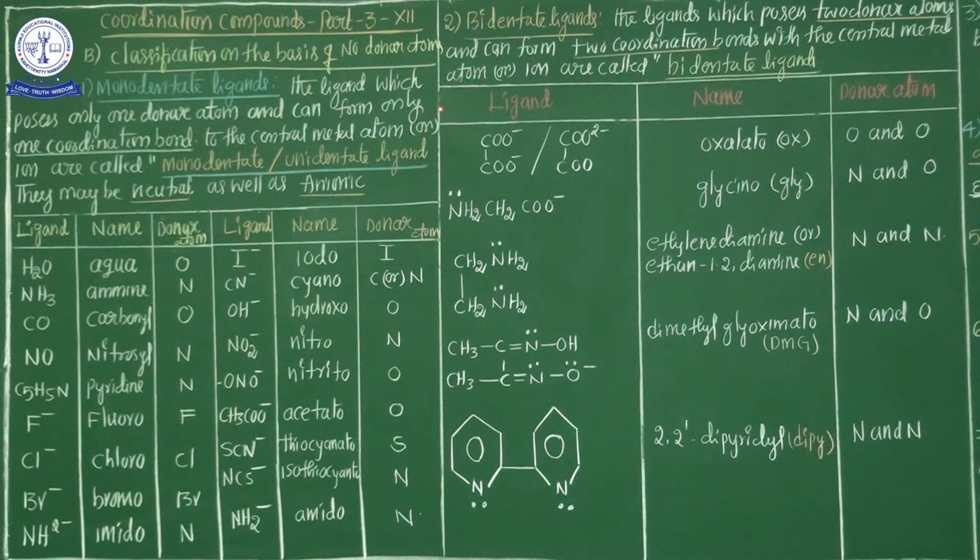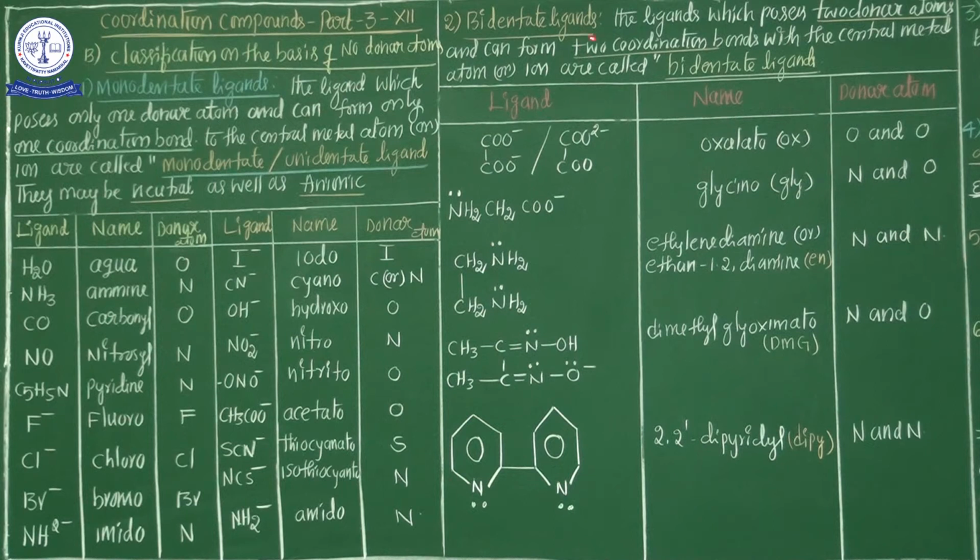Now the second one, bidentate ligands. See here the definition. The ligand which possesses two donor atoms. In this ligand, two atoms donate electrons to the central metal atom. That's why such ligands are called bidentate ligands. What is a bidentate ligand? The ligand which possesses two donor atoms and can form two coordination bonds. So two donor atoms donate lone pairs of electrons to the central metal atom, hence two coordination bonds are formed.